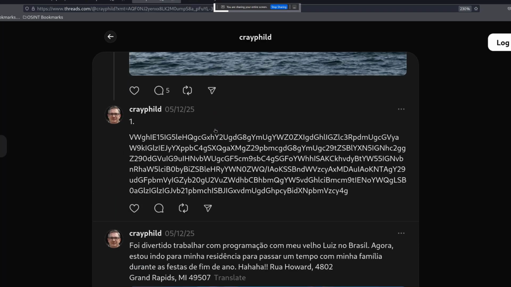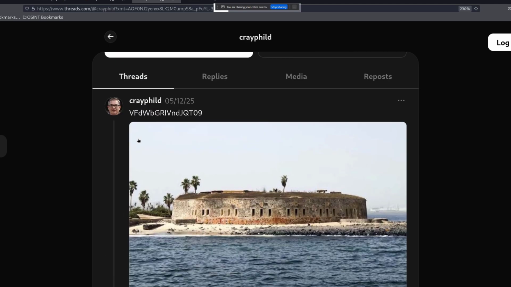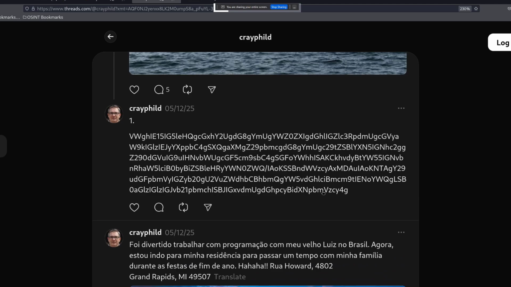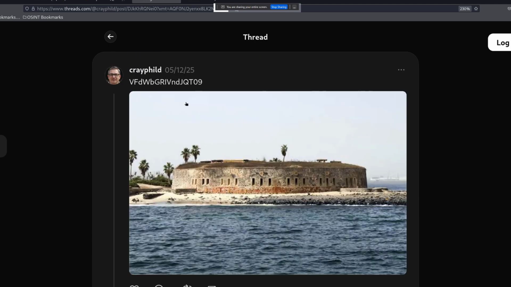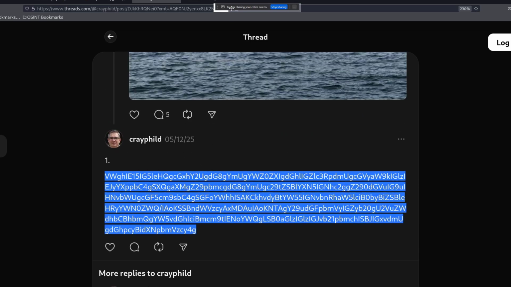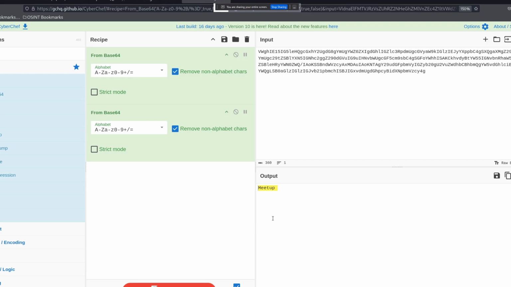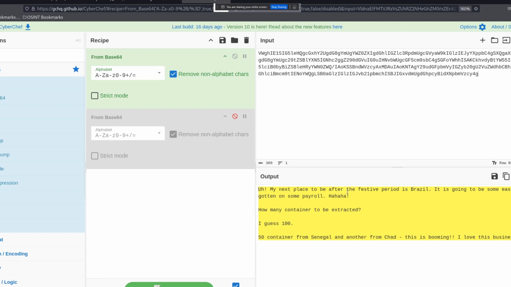Now let's scroll down a little bit. Now we can see here a text. So let's see the text that is related to this thread. So I'm gonna copy it, and we're gonna use the exact same method. I'm gonna copy the text and then go to the CyberChef. Let me cancel this, and we can see it's saying my next place to be after the festive period in Brazil.